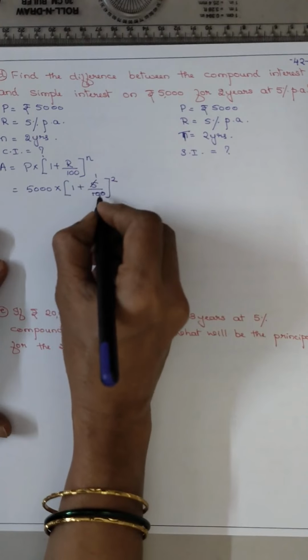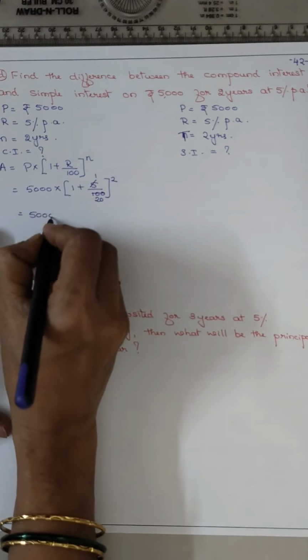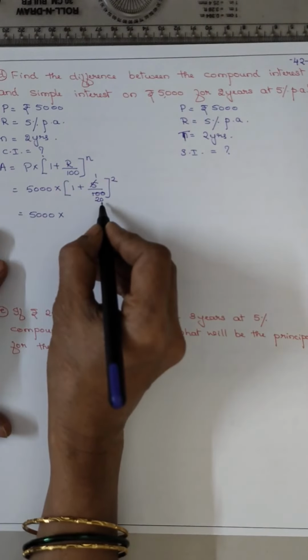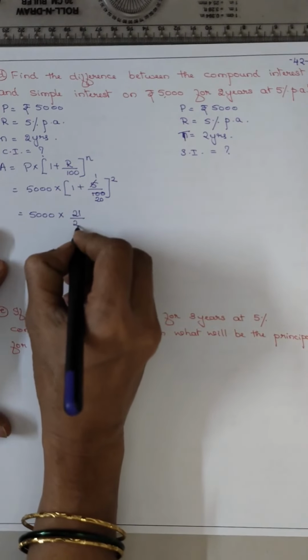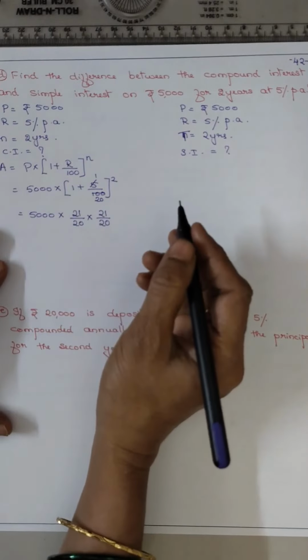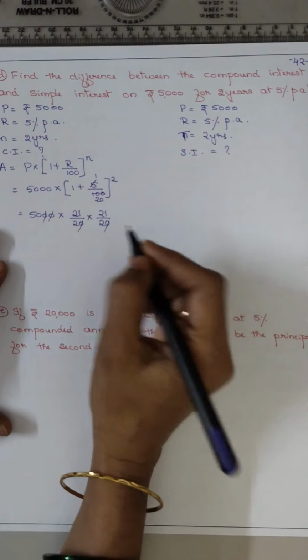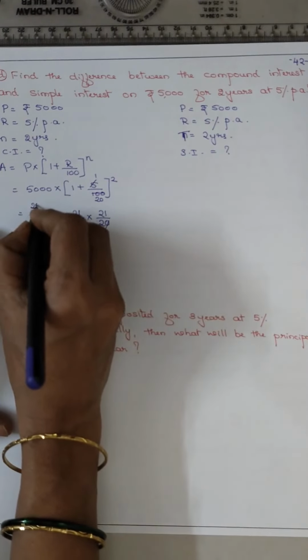5 ones are 5, 5 20s are 100. So 5000 into 1 means the denominator is 20. So 20 plus 1, 21 upon 20, 2 times, because the whole is raised to 2. Zeros cancel. 2 ones are 2, 25s are.